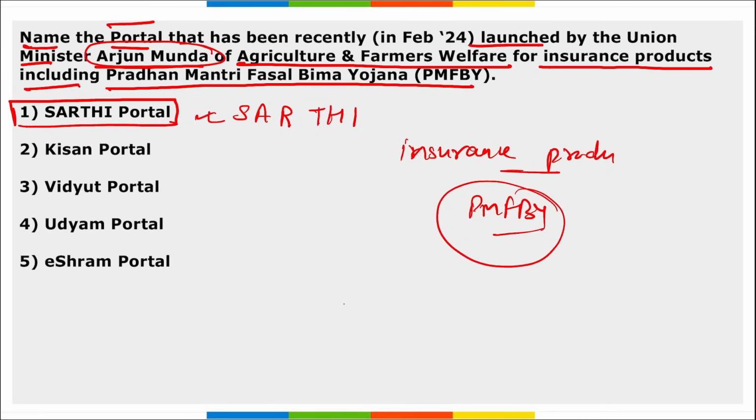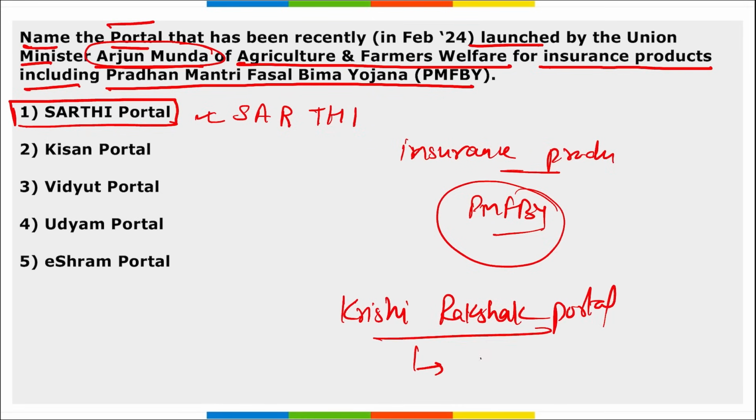Next thing, remember, he also launched Krishi Rakshak portal. Apart from this portal, a helpline number 1447 was also launched, and it is to enable farmers in India to file their grievances. Grievances are the problems they are facing.